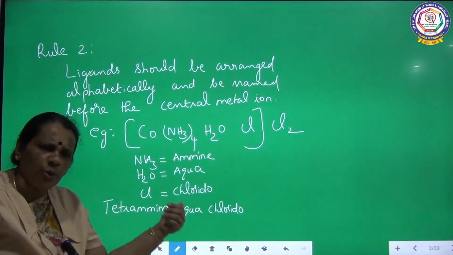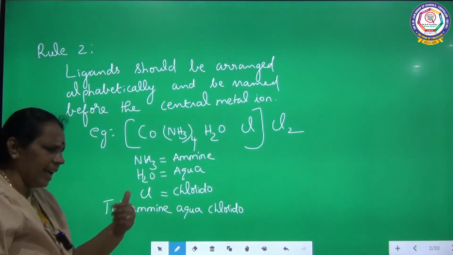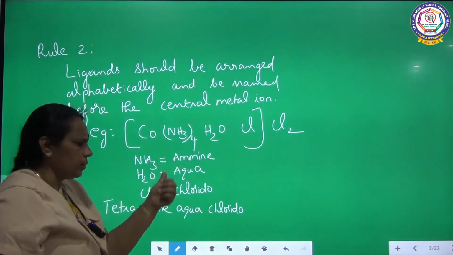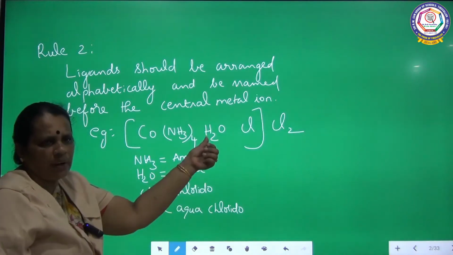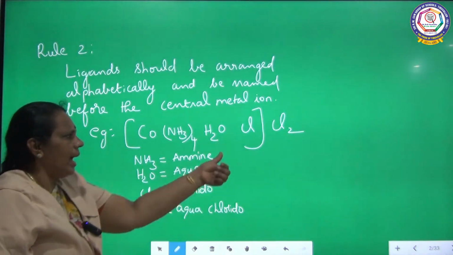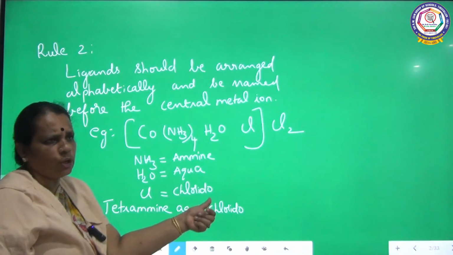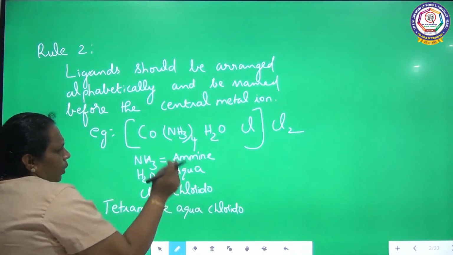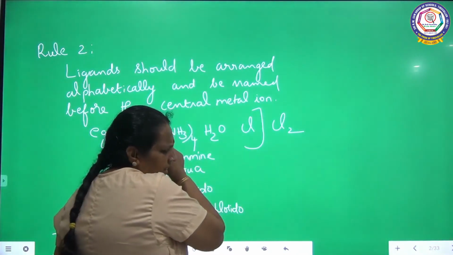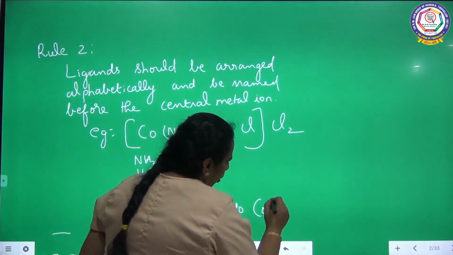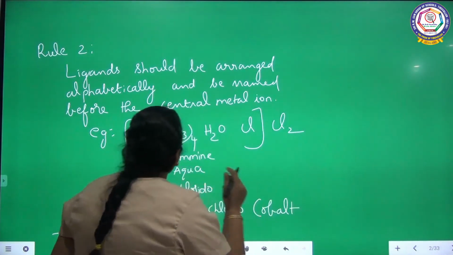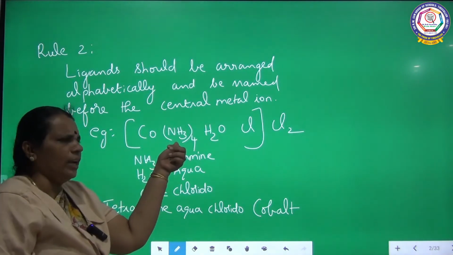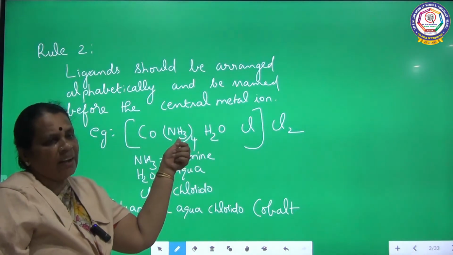So when I want to write the name of this complex, I can name it like this. Tetramine, there are 4 ammonia molecules. Aqua for water, the IUPAC name is aqua. And for chlorine, it is a negative ligand, so it should end with O, chlorido. Tetramine, aqua, chlorido. The central metal ion I can give preference now: cobalt. The central metal ion is cobalt here. The charge of the cobalt is, when you talk about ammonia, it is a neutral ligand, so the charge is 0.